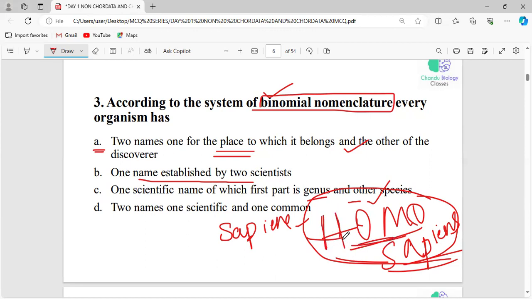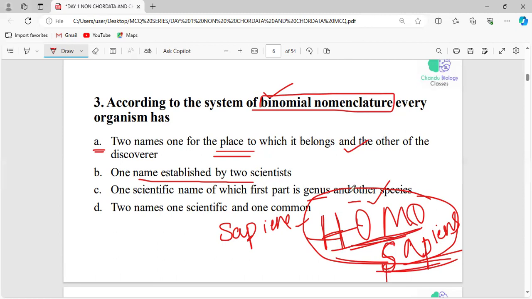The first word is always in a capital letter, and the second word, sapiens, starts with a small letter. You should always write the binomial nomenclature in italics, or if you do not write in italics, you should underline each word separately. This is the procedure of binomial nomenclature.